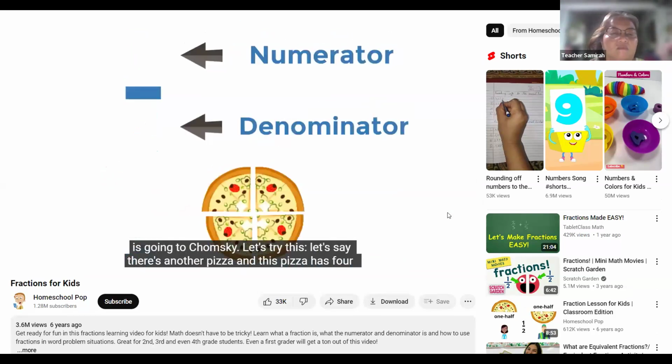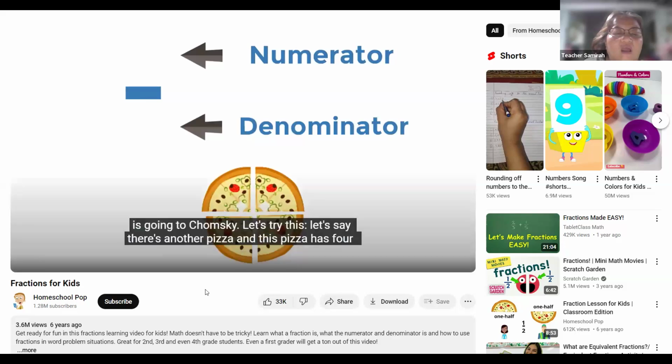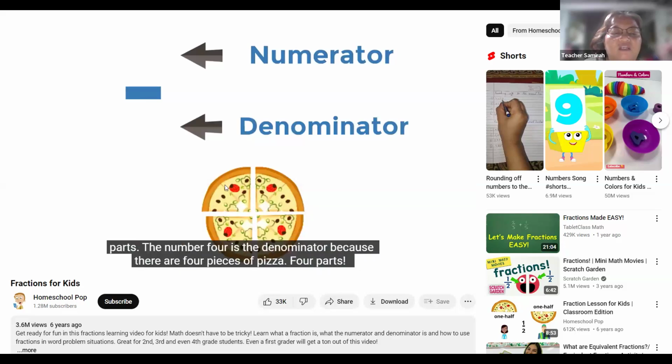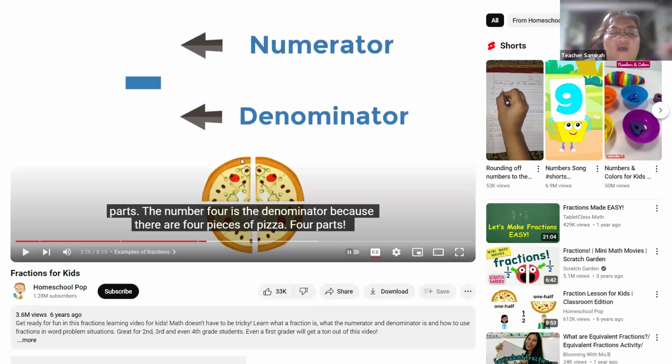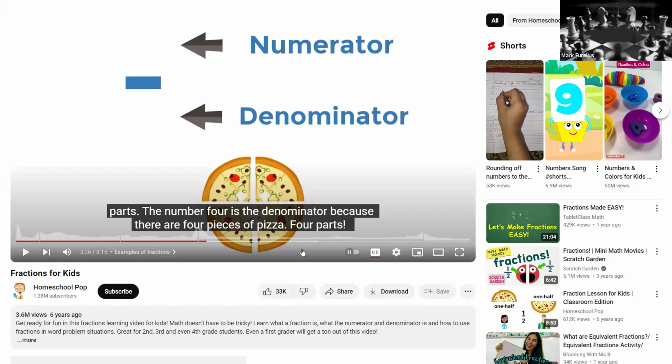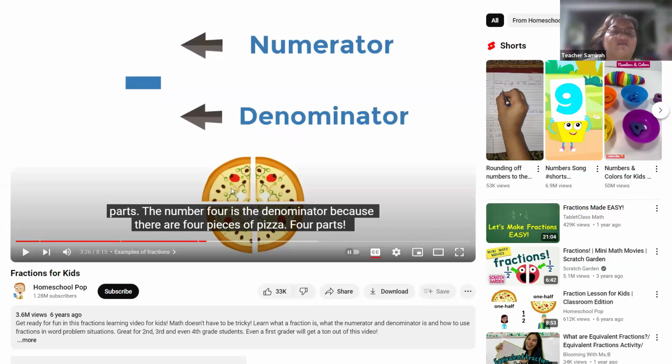Let's try this. Let's say there's another pizza, and this pizza has 4 parts. How many parts has been made from the pizza? How many is this part? 1 of 4. Very good. 1/4. So this is what we are talking about.